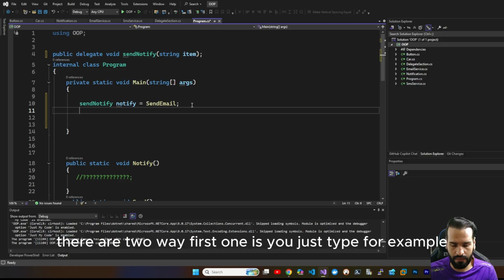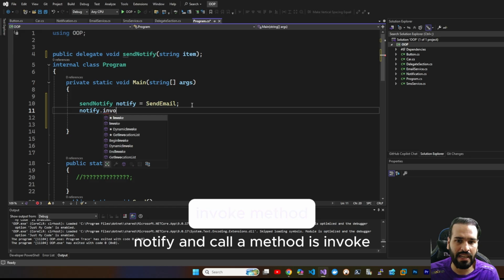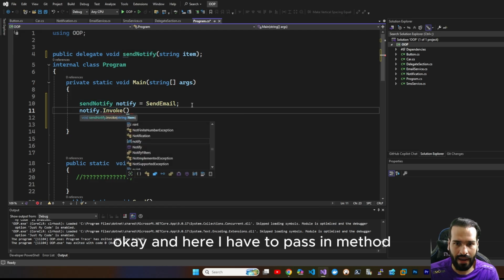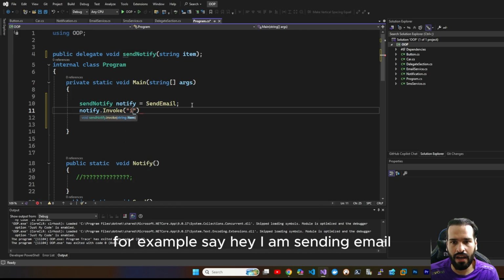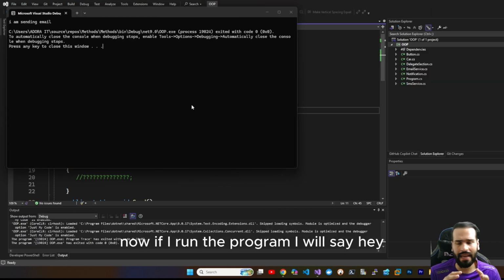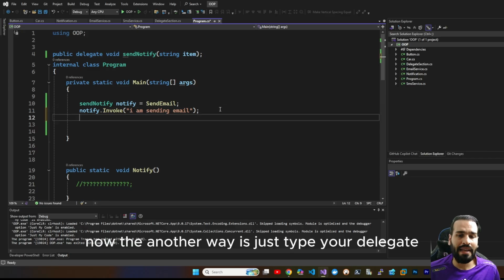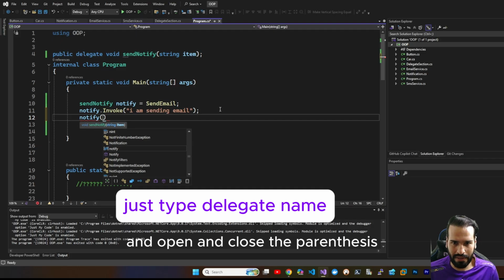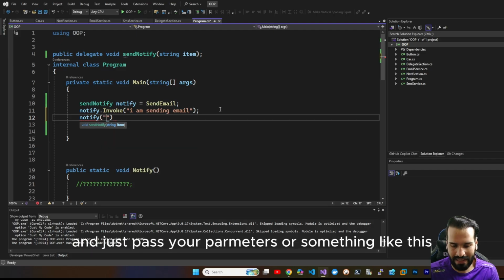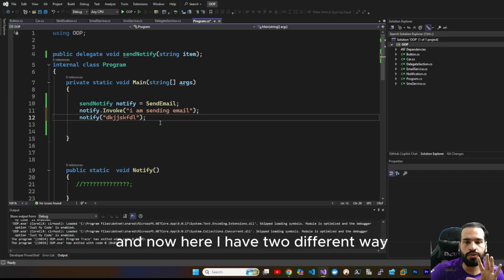Okay, now it's time to see how we can run a delegate in my program. There are two ways. The first one is you just type, for example, notify and call a method named Invoke. Here I have to pass a method. For example, I say, hey, I am sending email. Now, if I run the program, I will see, hey, I am sending the email. That's the behavior of email. Another way is to just type your delegate, open and close the parentheses, and pass your parameter, something like this.